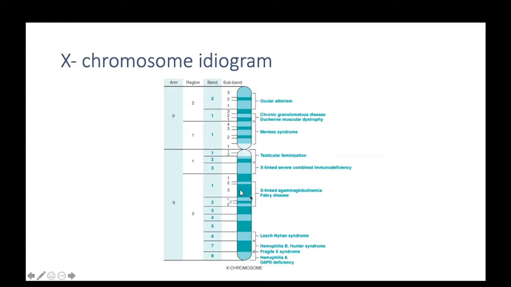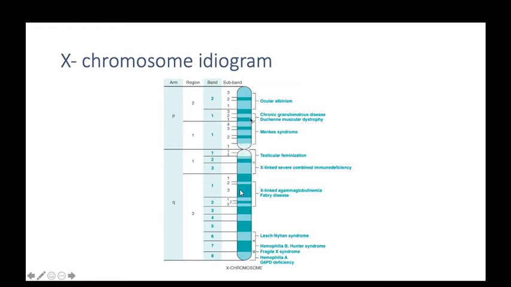Okay, Lesch-Nyhan syndrome, that band is involved. These diseases are related to the X chromosome, and their pattern is written where the disease comes when that deletion or mutation has occurred. Now come to cytogenetic